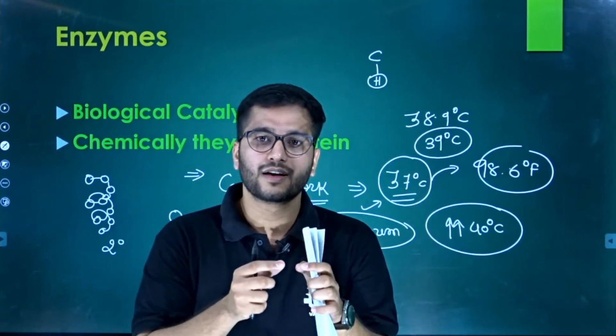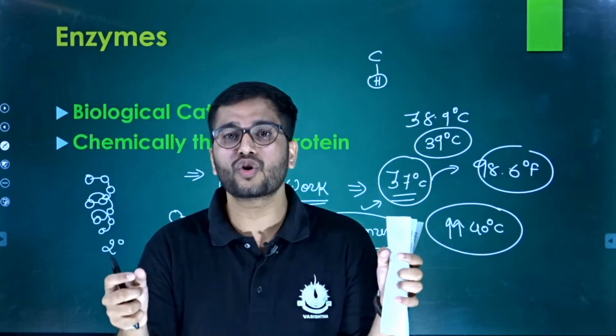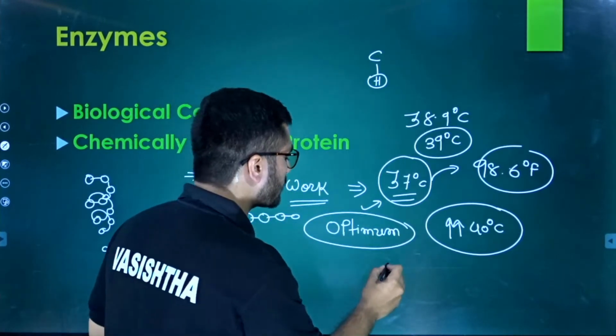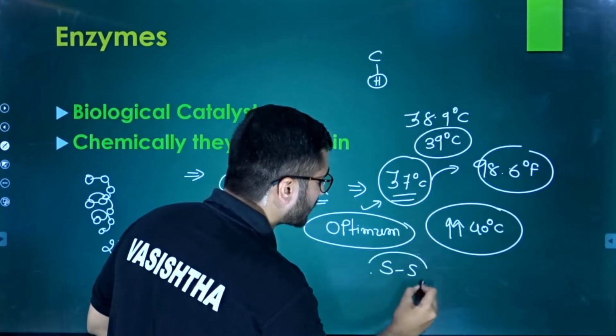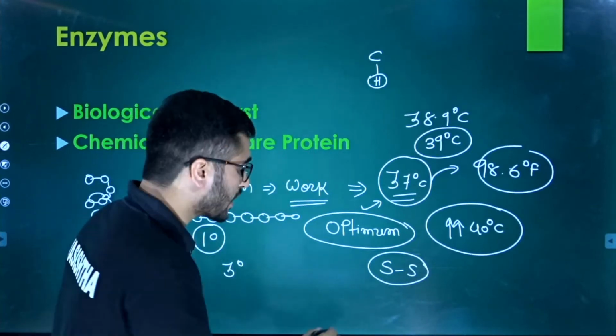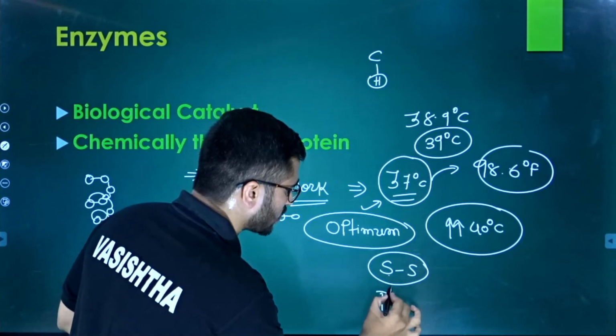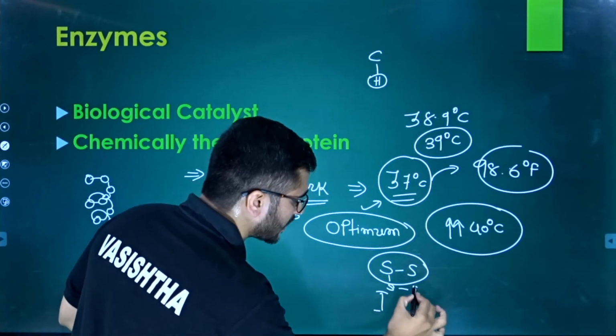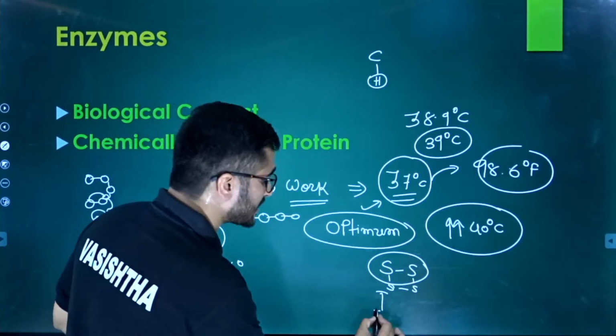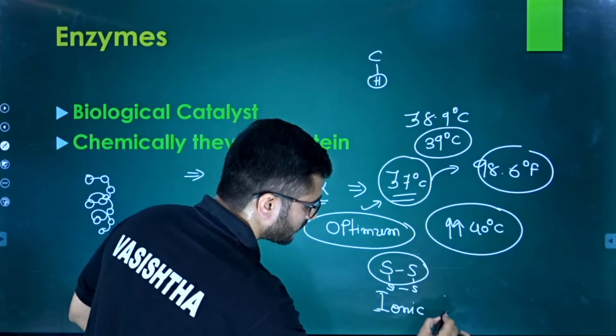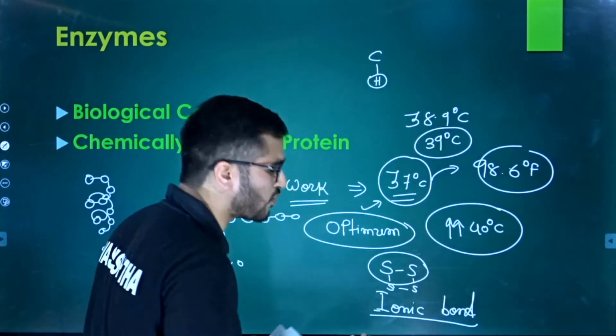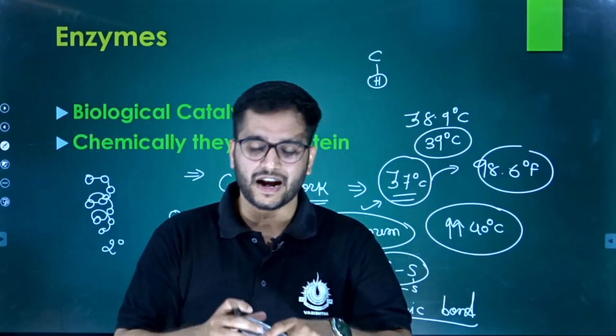But when this chain becomes more and more longer, some strong bonds will be formed. And those strong bonds are what? The sulfur-sulfur bond, one. Another one is ionic bond, right? So ionic bond, disulfide bond, and so on will form. And due to that, what happens?